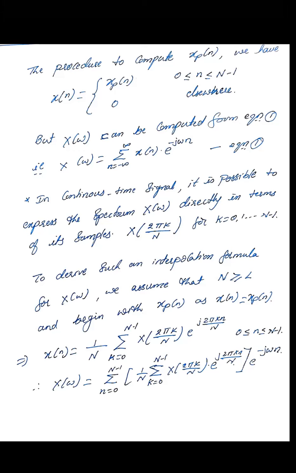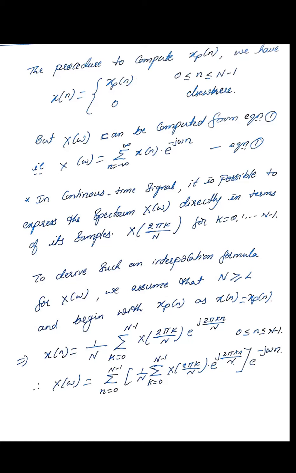And let us begin with the expression for the periodic signal xp of n, where xp of n is nothing but x of n. Now substitute x of n is equal to 1 by N summation of k is equal to 0 to N minus 1, X of 2 pi k by N, e raised to j 2 pi k n by N.